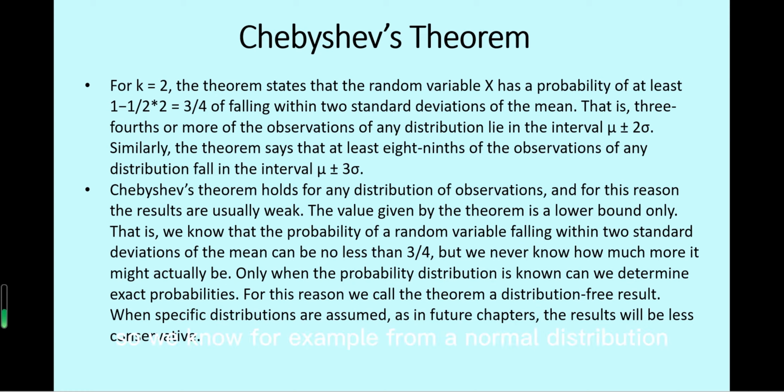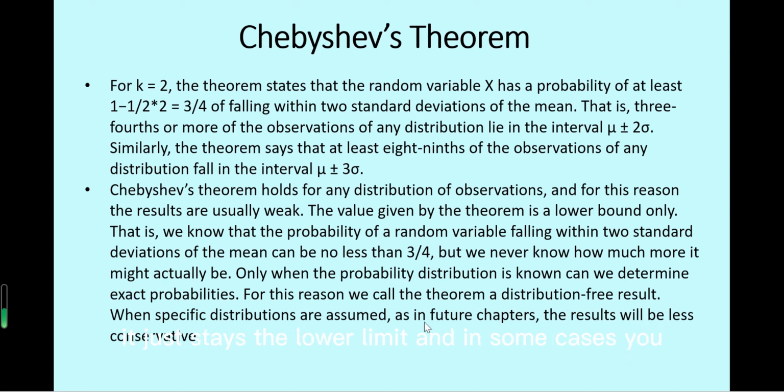We know, for example, from a standard normal distribution, the probability of any random variable between mu minus 2 sigma and mu plus 2 sigma is larger than 0.95, right? But anyway, this theorem is a distribution-free result.